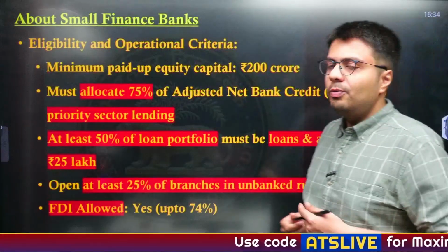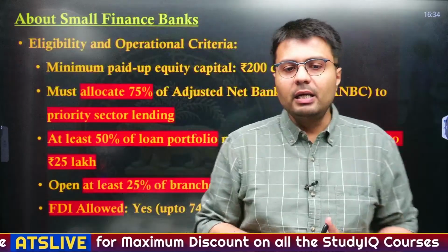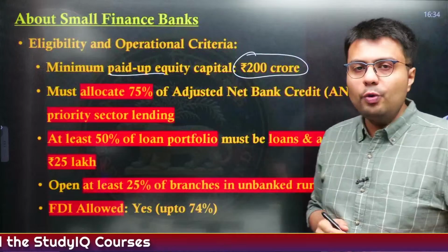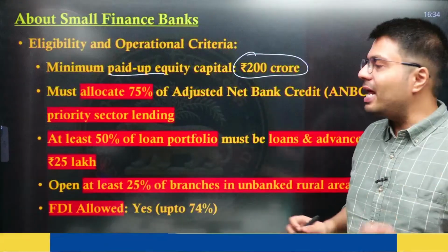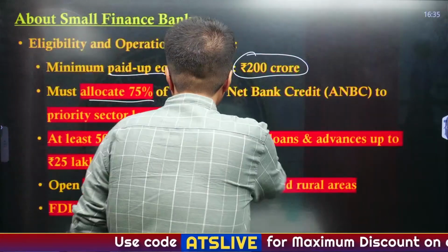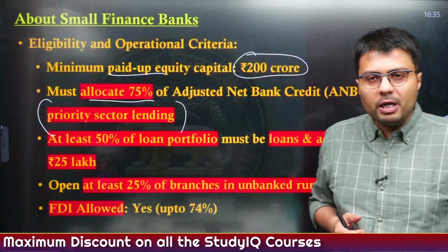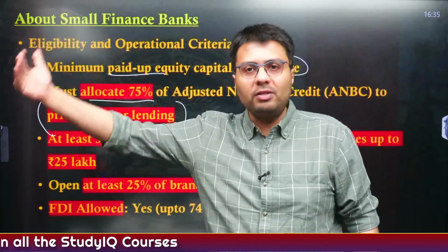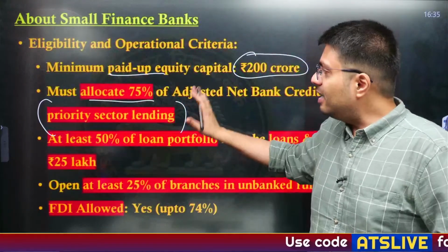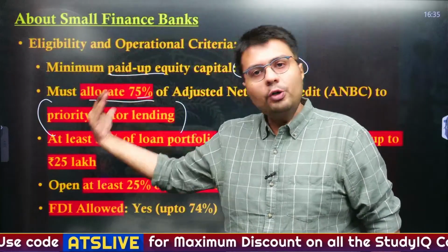Now let us understand what kind of companies or what kind of people are eligible to open a small finance bank. First, to open a small finance bank, you need a minimum paid up equity capital of 200 crore rupees, and a small finance bank must allocate at least 75% of their total loans to priority sector. What is priority sector? Sectors like agriculture, sectors like renewable energy, which according to RBI need more finances and are usually not provided with finances. They are categorized as priority sector.